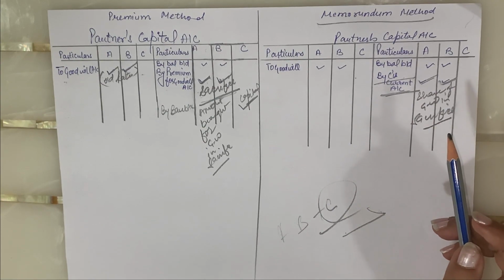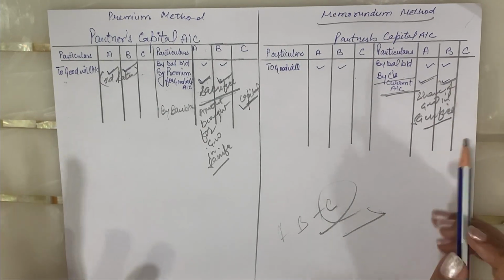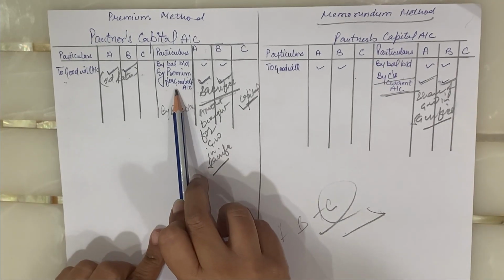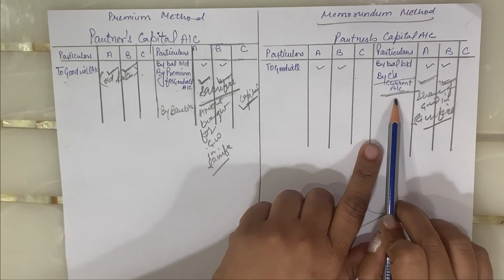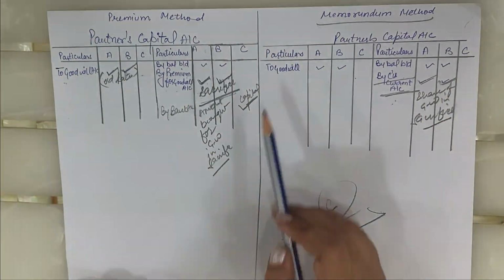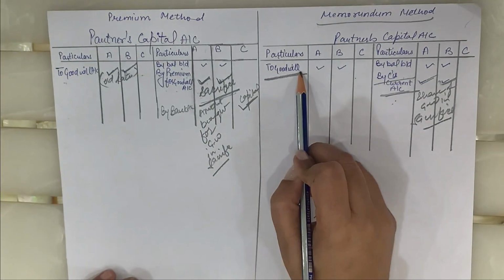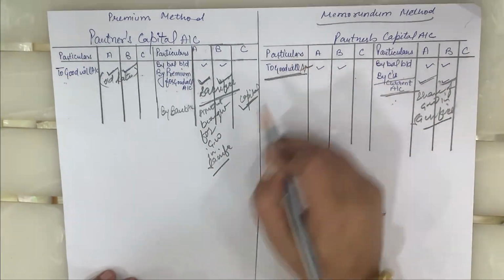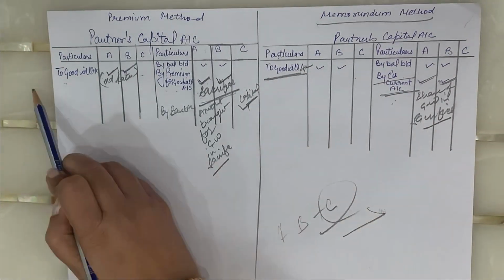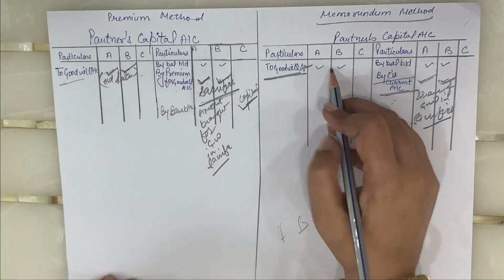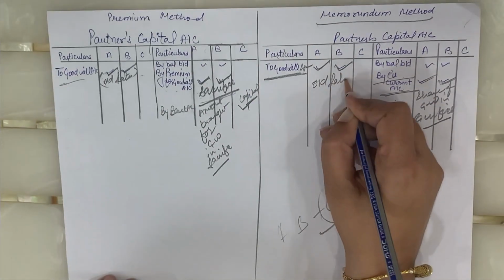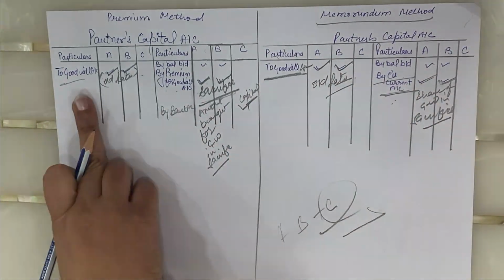Doesn't matter if the entries are not remembered by you, but don't forget what is to be mentioned when the premium is brought by premium for goodwill, and when the premium is not brought, by the new partner's current account. And don't forget to mark the old goodwill if it is given to you. If the old goodwill is given in the books of account, it is to be written off, and you have to mark here goodwill account. And don't forget, it is to be divided among the old partners in their old ratio. So old goodwill is to be shown in the old ratio.